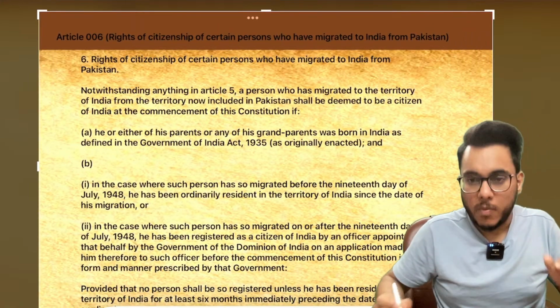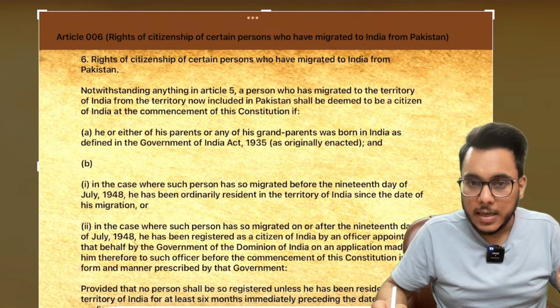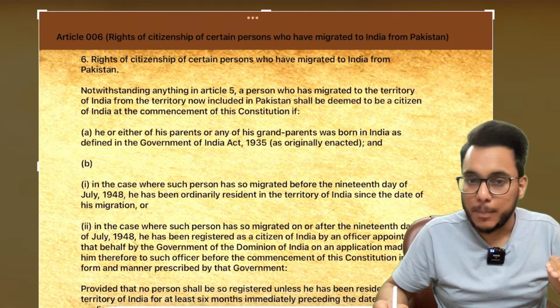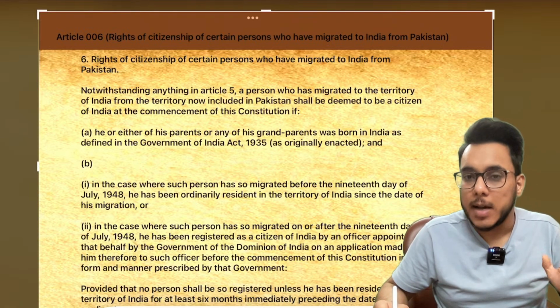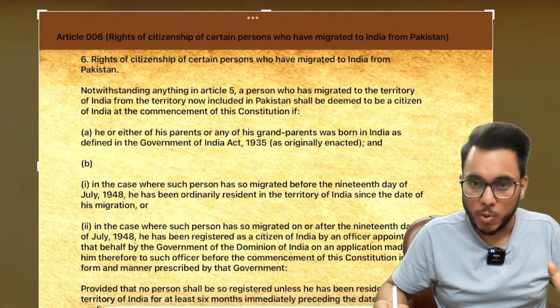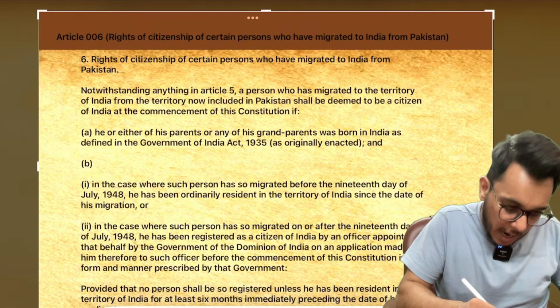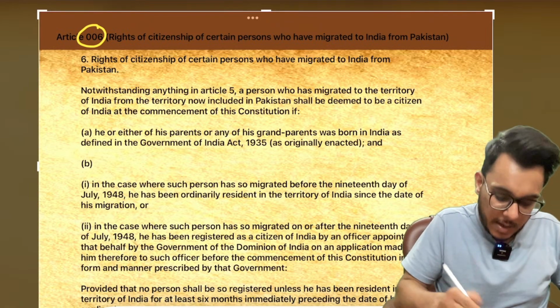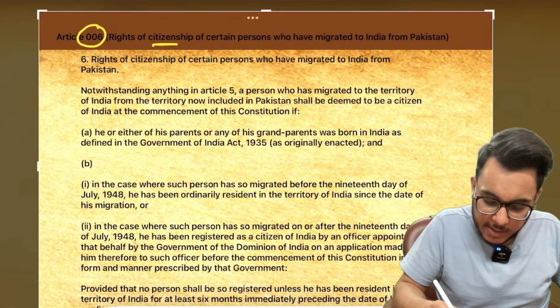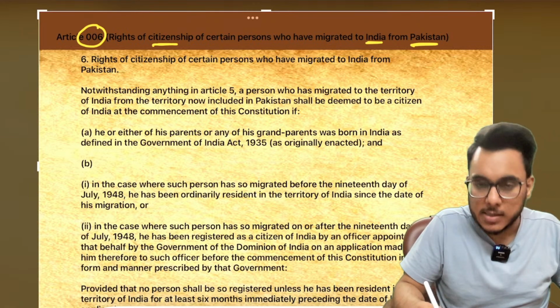Now see, earlier at the time of independence, Bangladesh was not there. Bangladesh was part of Pakistan, it was East Pakistan. Article 6 of the Constitution: rights of citizenship of certain persons who have migrated to India from Pakistan.